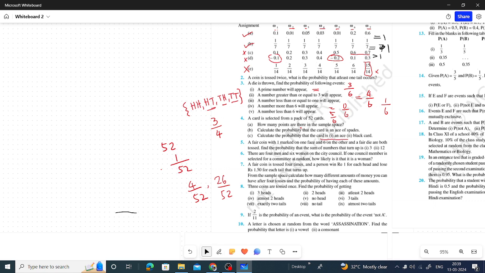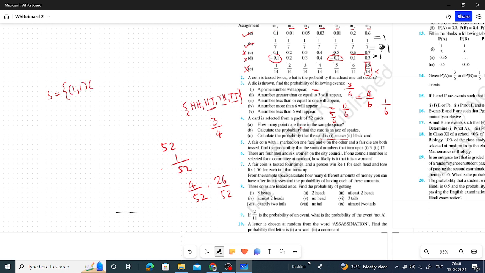Find the probability that the sum of the numbers that turn up is 3 and 12. What is the sample space? The coin can show 1 or 6, and the second is a die.